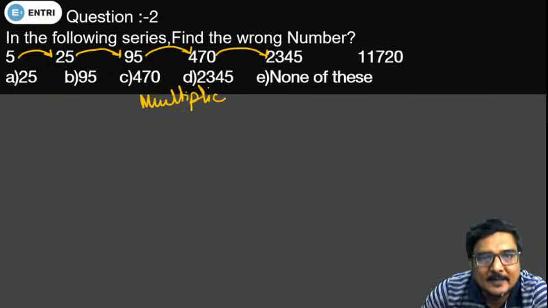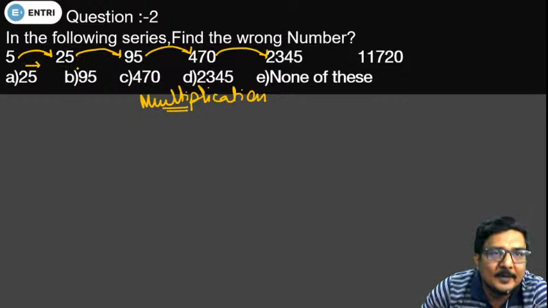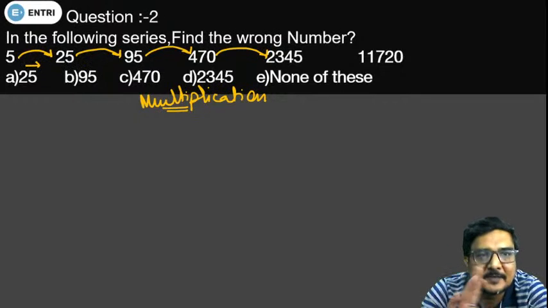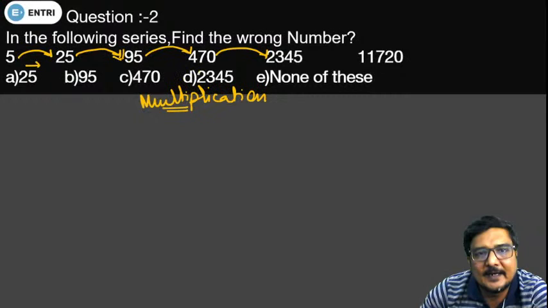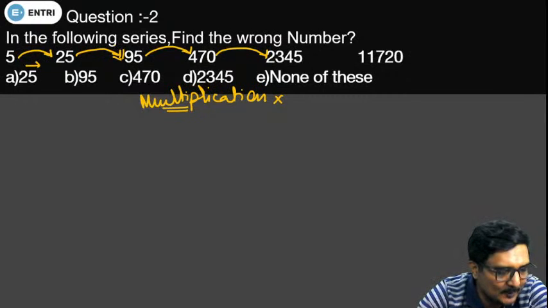When the difference between two consecutive terms is low, we go by the addition or subtraction method. But when we see the consecutive numbers increasing at a higher degree, then we definitely go with a multiplication approach.